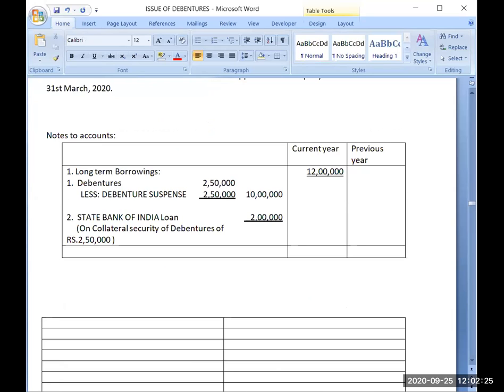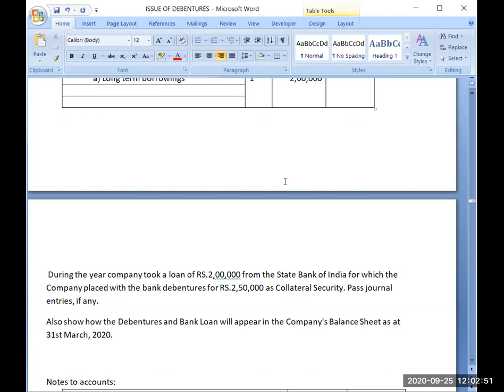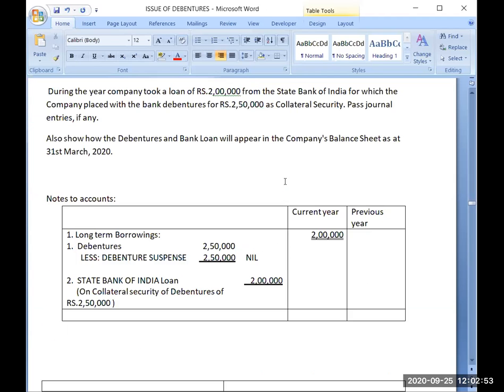And the same will be deducted as debenture suspense. So this balance will be nil. And the loan amount will remain 2 lakh. So the total will also remain only 2 lakh. And then in that case, the long-term borrowings will also be 2 lakh. So it is not compulsory that you will always get an opening balance in the debenture account.